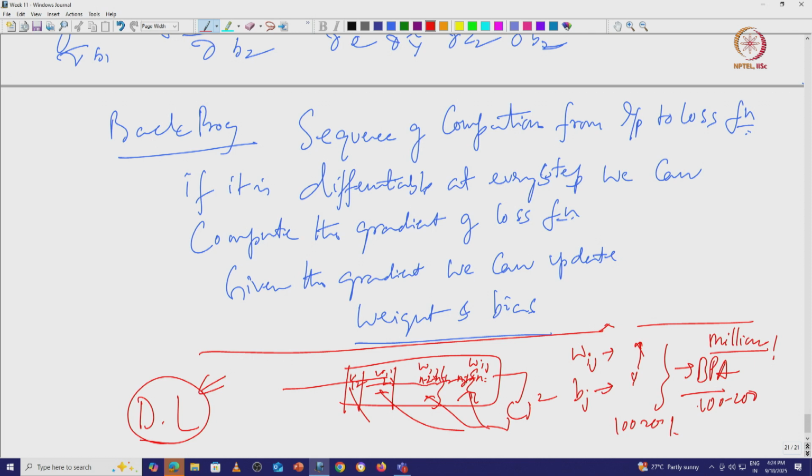Deep learning is 100 to 200 layers with 100 to 200 neurons in each layer, or even up to 1000 layers, 1000 neurons in each layer. And the most important thing is it could be fully connected or partially connected.